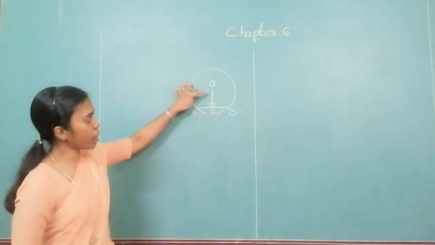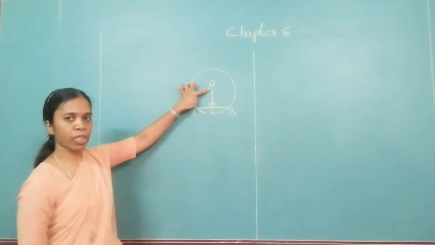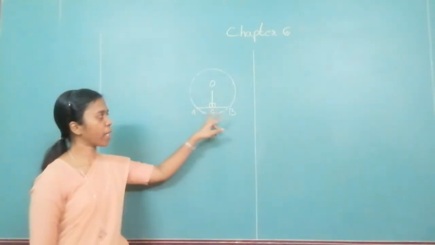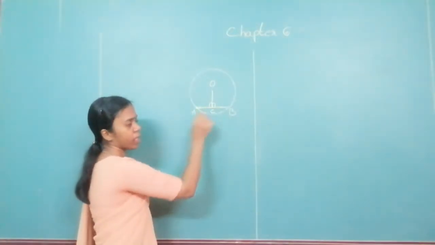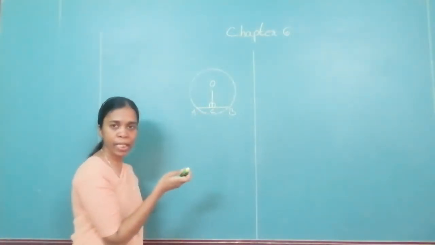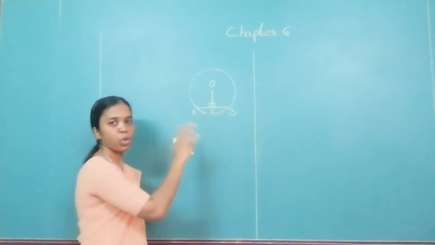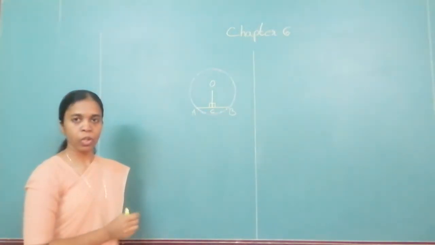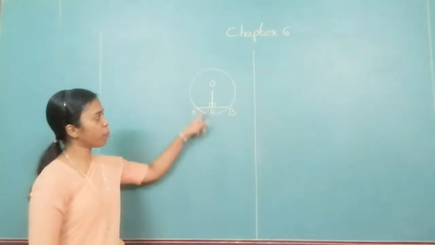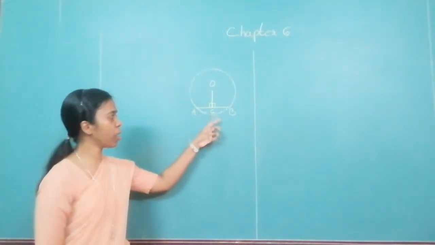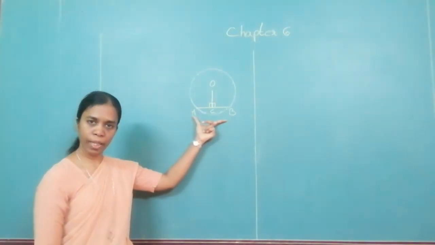So a perpendicular drawn from the center of the circle to the chord bisects the chord. Now this perpendicular bisects the chord. What do you mean by bisect? Separate this AB into two equal parts. So let us understand what is given to us. We are given that OC is a perpendicular drawn on segment AB.